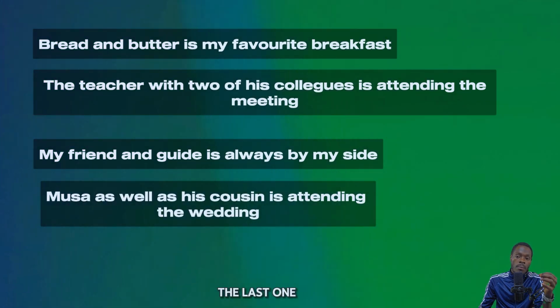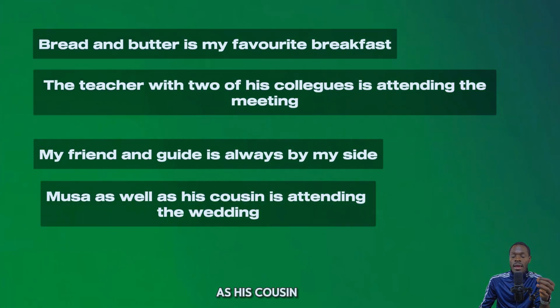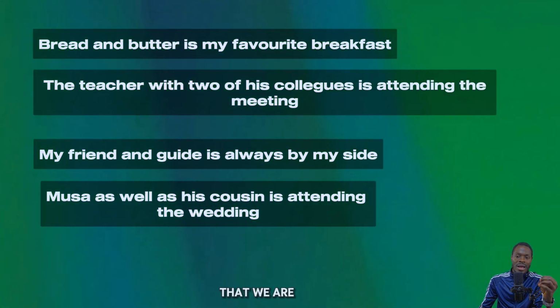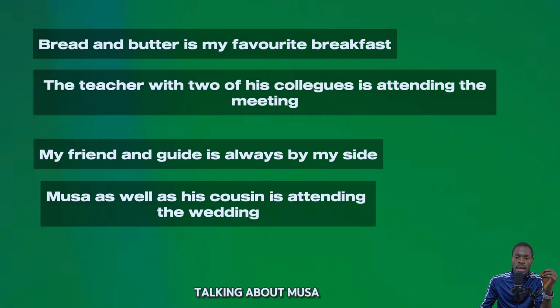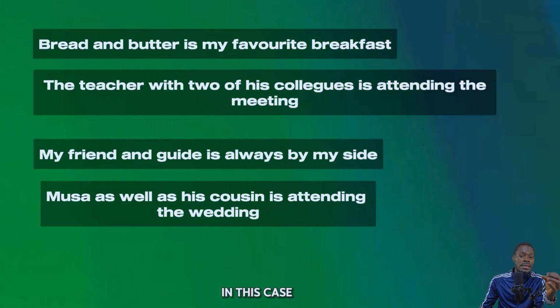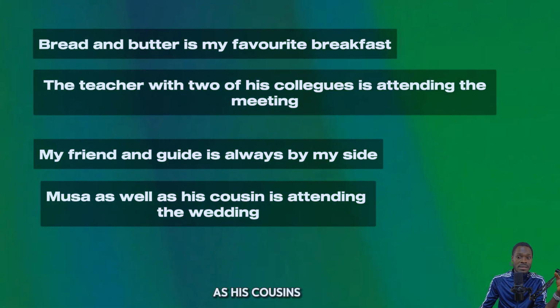The last one, Musa as well as his cousin is attending the wedding. When we look at this sentence too, we will understand that we are talking about Musa, not his cousin. In this case, our verb must be singular, not are. We wouldn't say Musa as well as his cousins are.